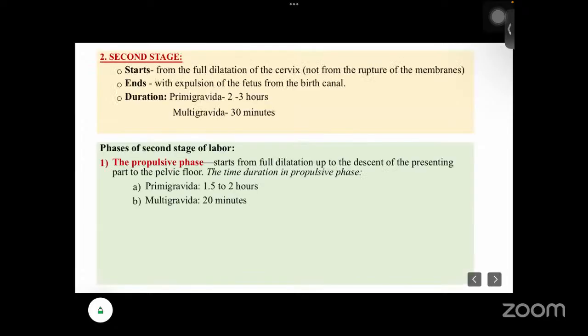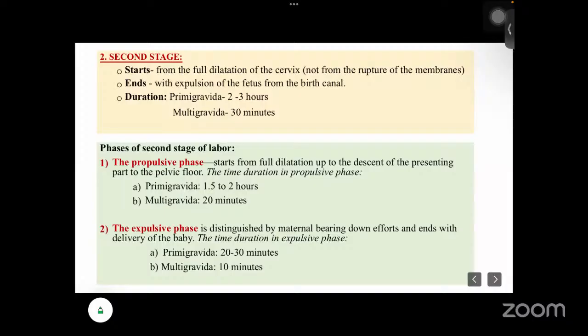The second stage starts from full dilatation of the cervix, not from the rupture of the membranes. Just remember that. It ends with the expulsion of the fetus from the birth canal. In primigravida it lasts for 2 to 3 hours, and in multigravida it takes about 30 minutes. The second stage of labor means expulsion of the fetus.